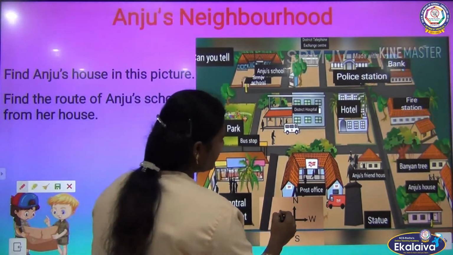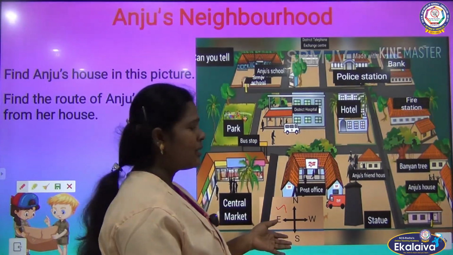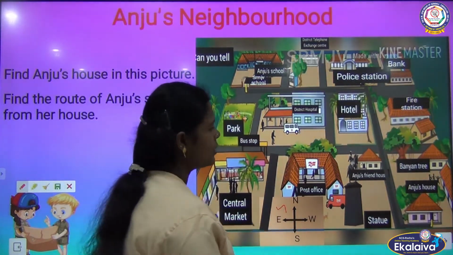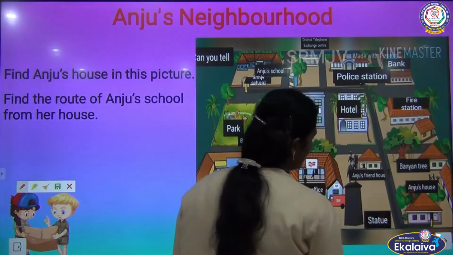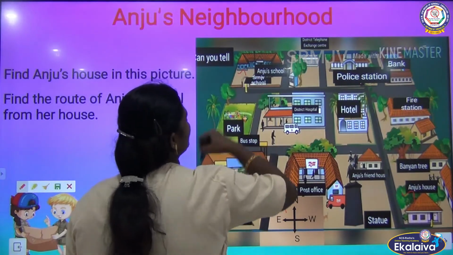Here you can see four main directions: north, east, south, west. It helps us to find the direction of Hanju's neighborhood. Here you can see Hanju's house. Can you find Hanju's school in this picture? Yes, it is over here.